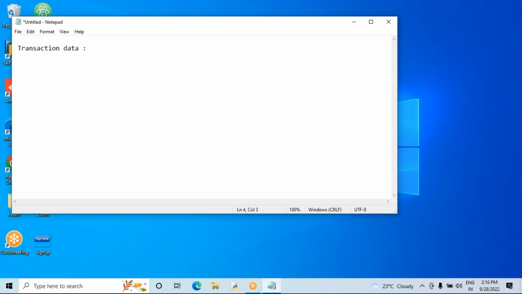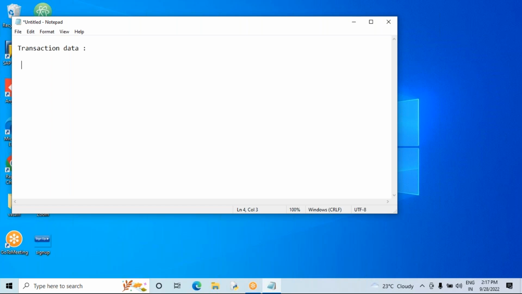And one important thing you already know: if I want to define the master data in the system, the organization data should be pre-created. If I want to do any transaction data, then organization data and master data should be pre-created in the system. If it is an empty box, we cannot create master data. If organization data is available but master data is not available, then I cannot perform the transaction data.